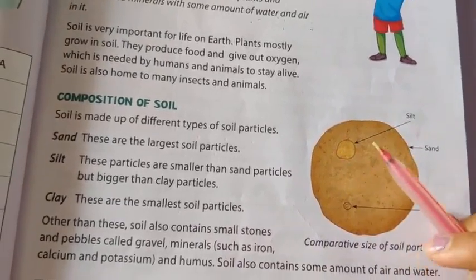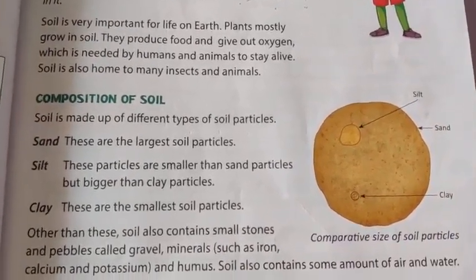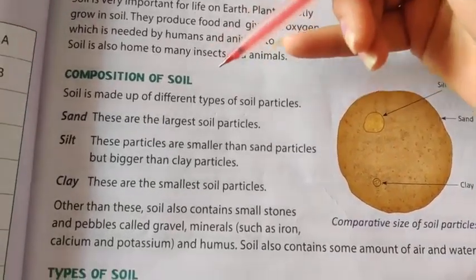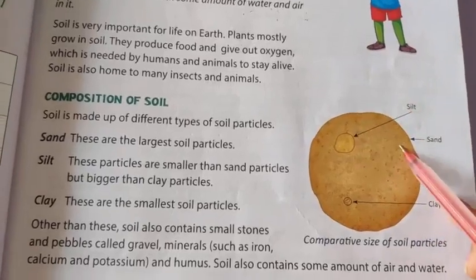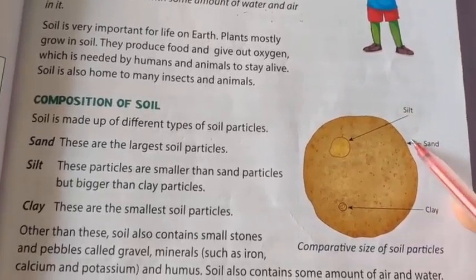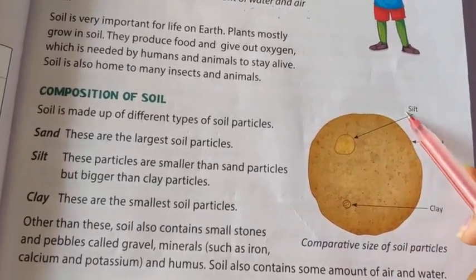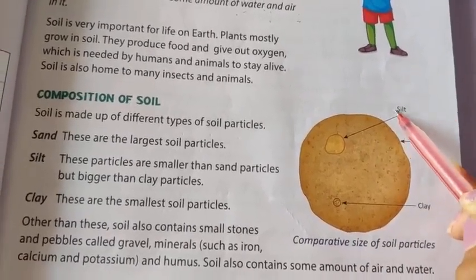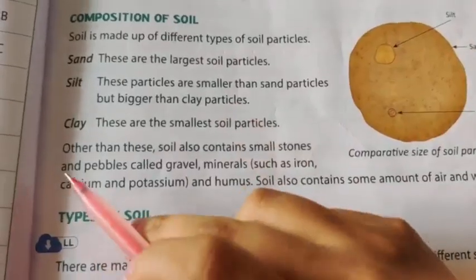तो soil जो है वो different types के soil particles से बना हुआ होता है. Soil is made up of different types of soil particles, right? So in this, sand are the largest soil particles. While silt, these particles are smaller than sand but bigger than clay.